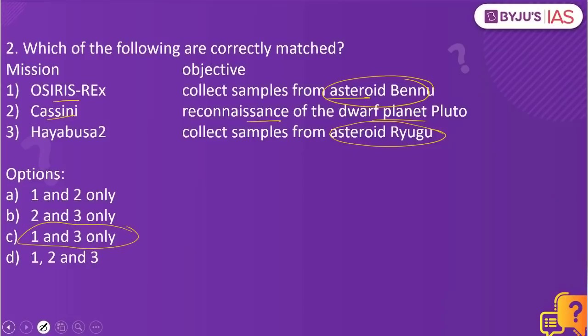Also remember, in the second question, we had one of the missions called Cassini. Cassini is not about reconnaissance of the dwarf planet Pluto, but one of the missions about Pluto is called the New Horizons mission. And when it comes to the Cassini mission, it is an unmanned spacecraft sent to the planet Saturn.